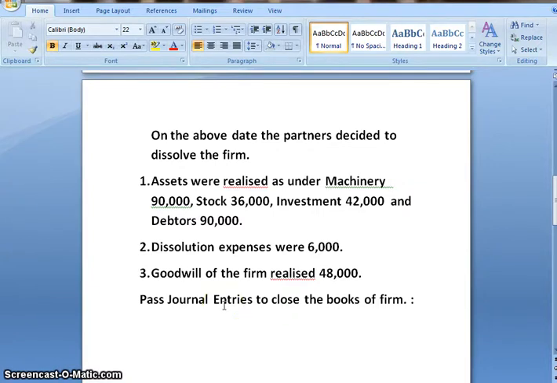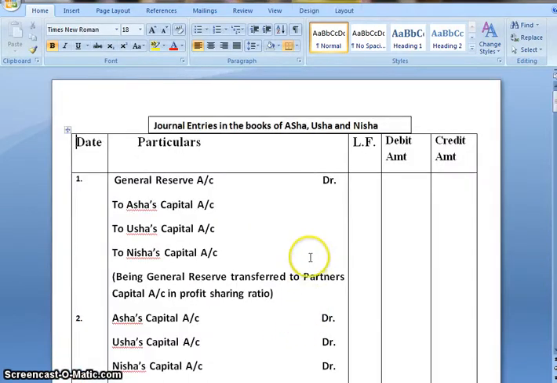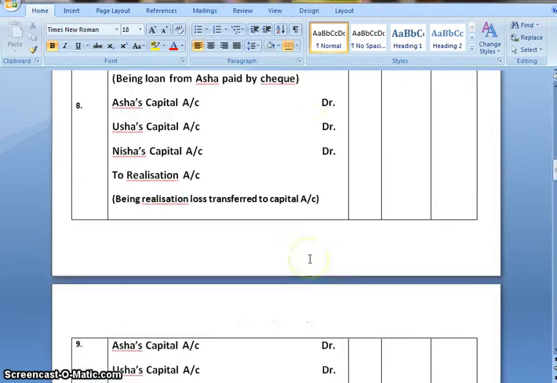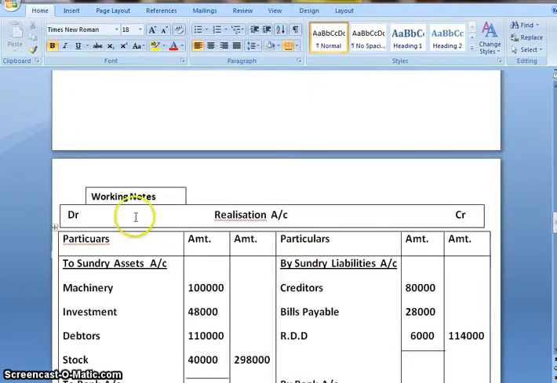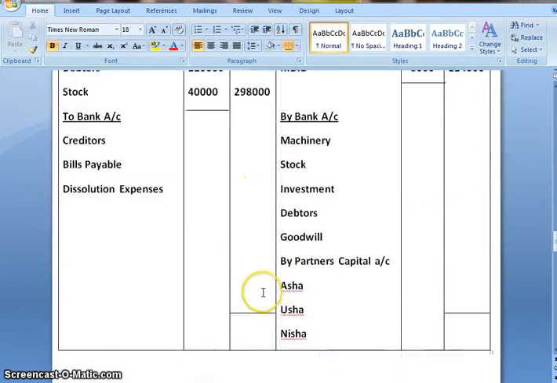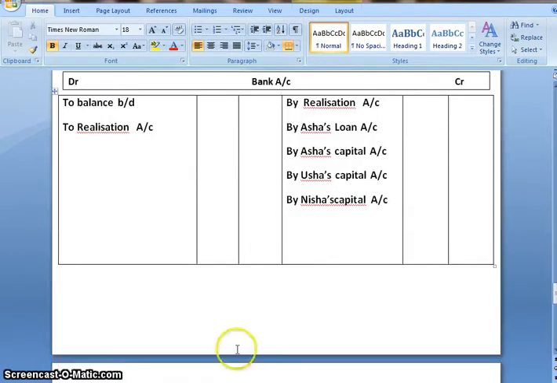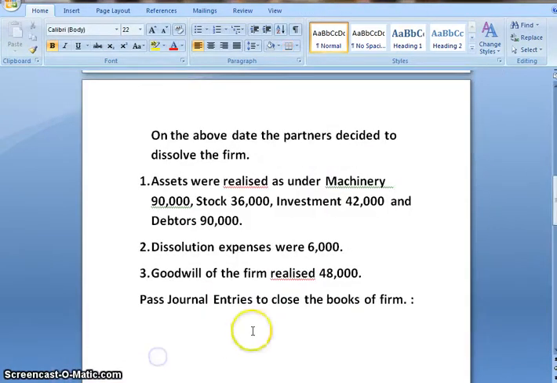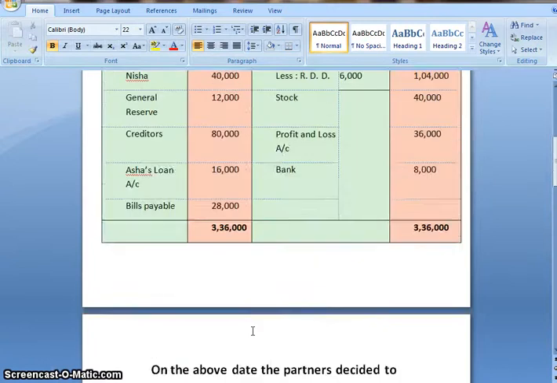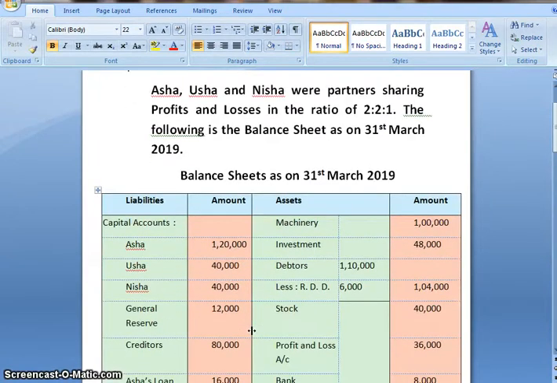As the problem is asking to pass journal entries, the ledger account would become a part of your working note. So we need to pass journal entries and the ledger account will become part of your working notes, that is realization account, partners capital account and bank account. So let us start solving the question.